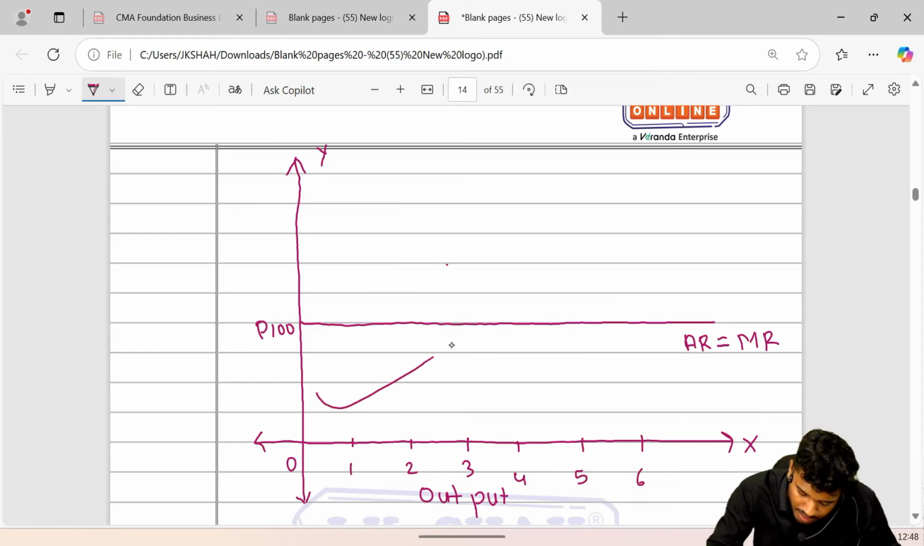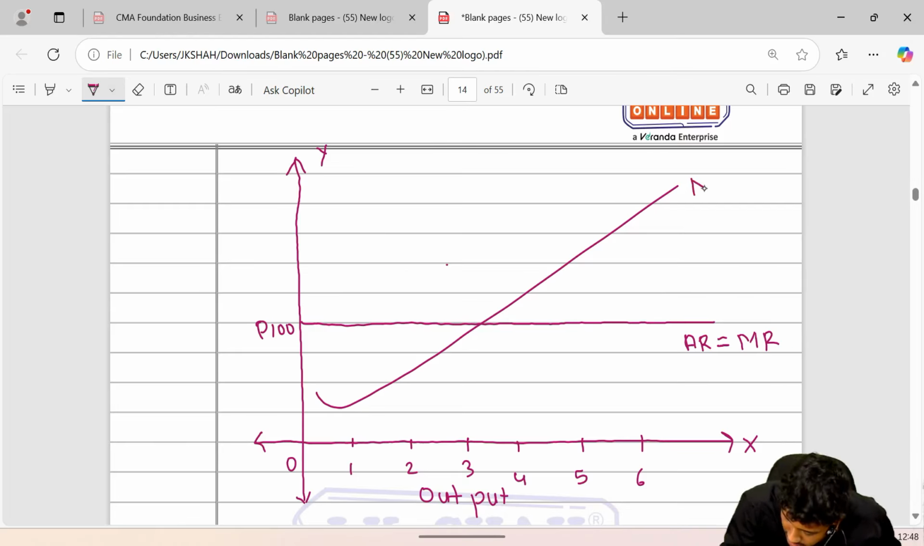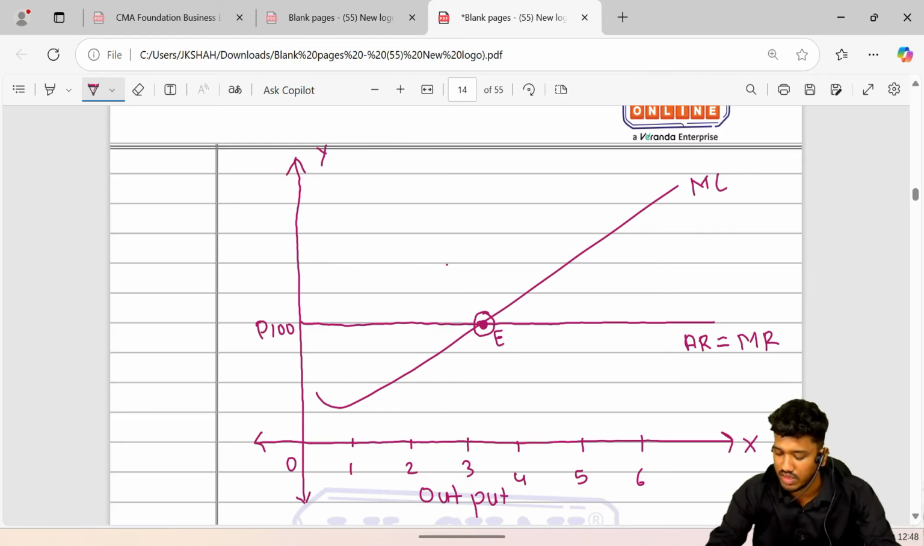I hope you guys would be able to recognize the point called equilibrium, where this is the MC curve. When MR is exactly equal to MC, it is called the equilibrium point. Now we have to recognize what is the loss point.